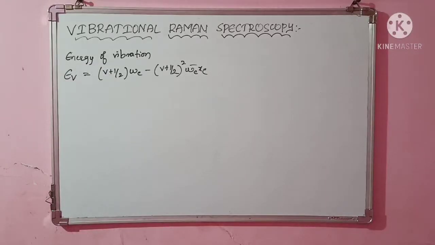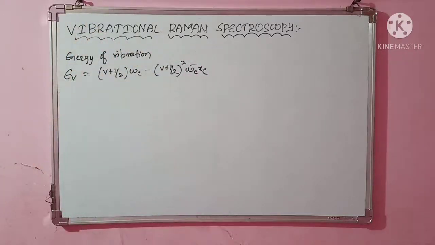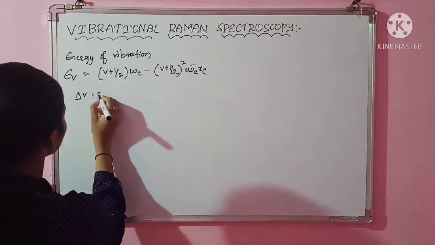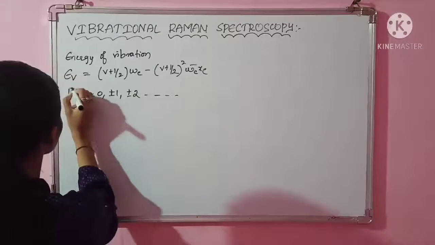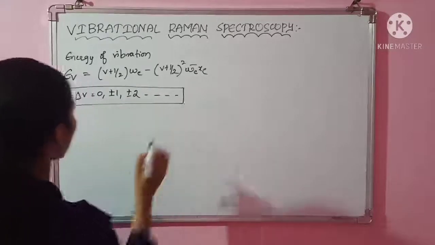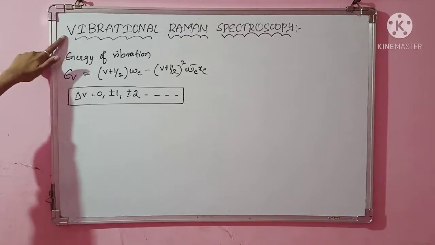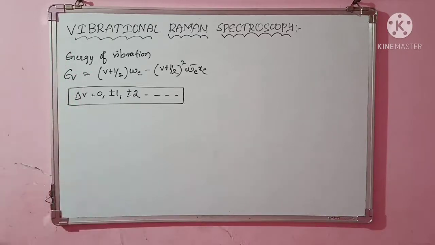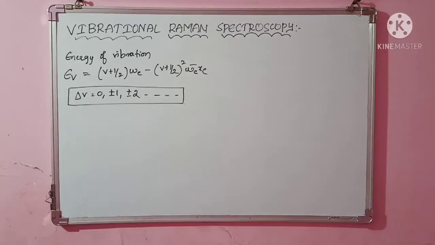Now you have to understand the selection rules. The selection rules for vibrational spectroscopy and vibrational Raman spectroscopy are the same. Their selection rule was Δv = 0, ±1, ±2, and so on. Even in vibrational spectroscopy for the anharmonic case you had the same, and for vibrational Raman also you have the same selection rule: the change in vibrational quantum number should be 0, ±1, ±2, and so on.